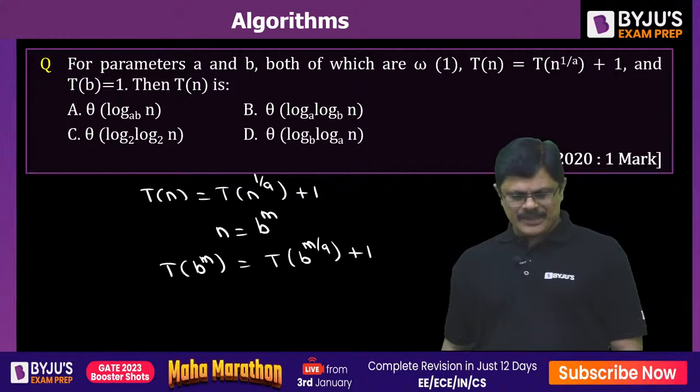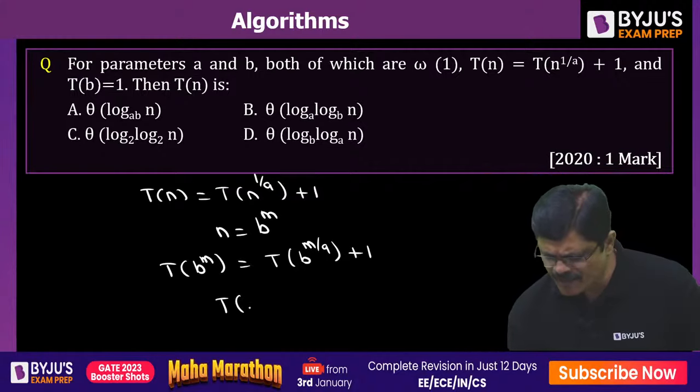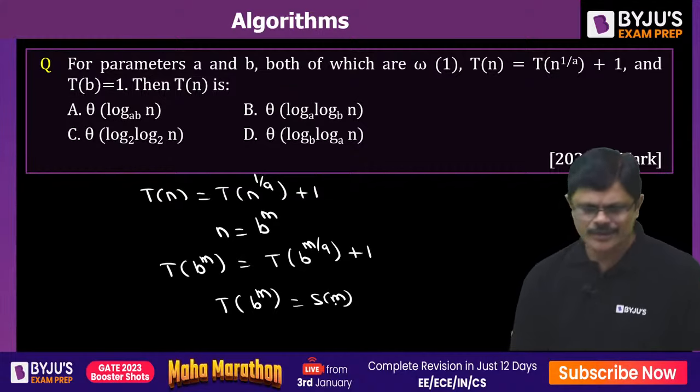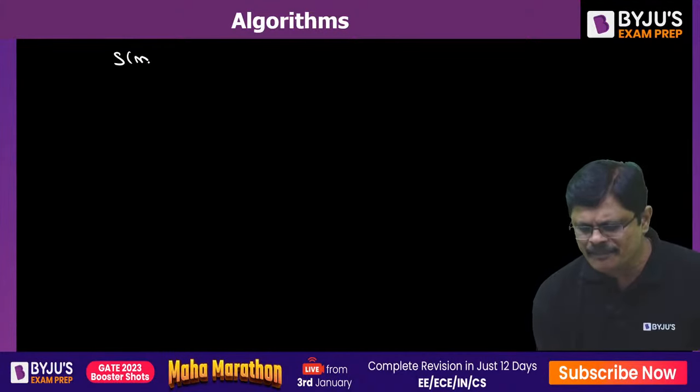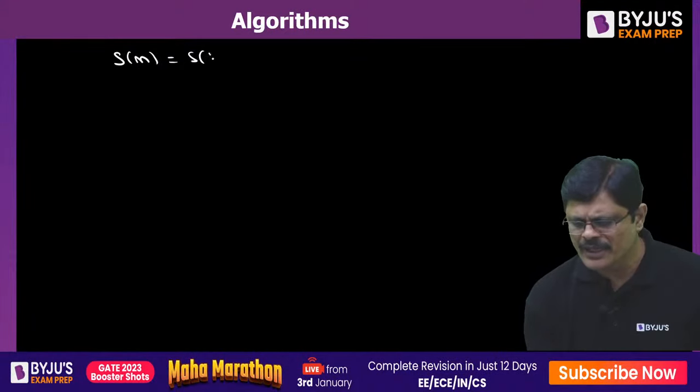Now you can consider T(b power m) as some function of m. With that, this would reduce to S(m) is equal to S(m by a) plus 1.